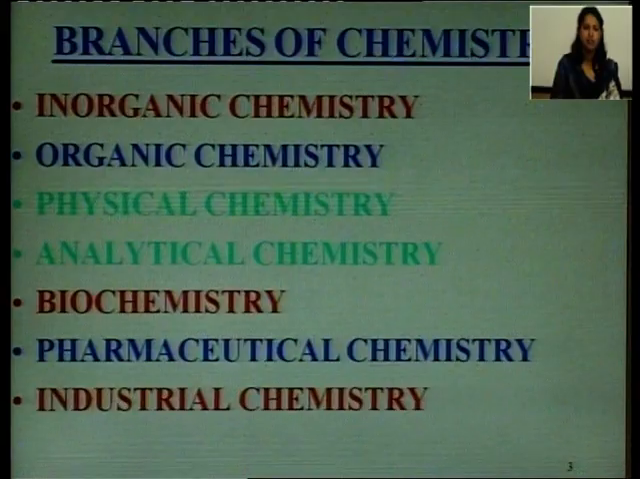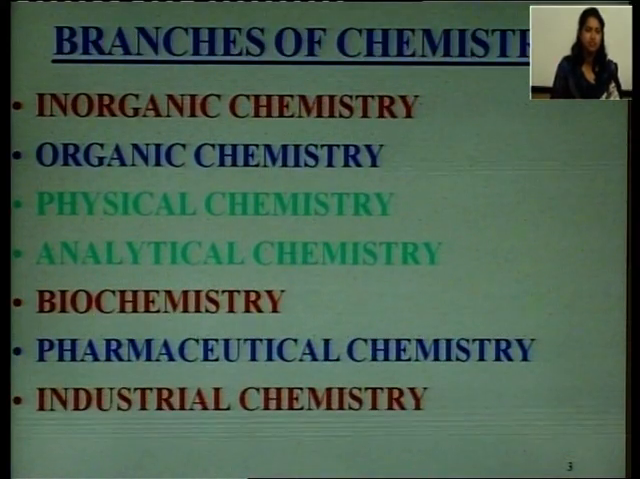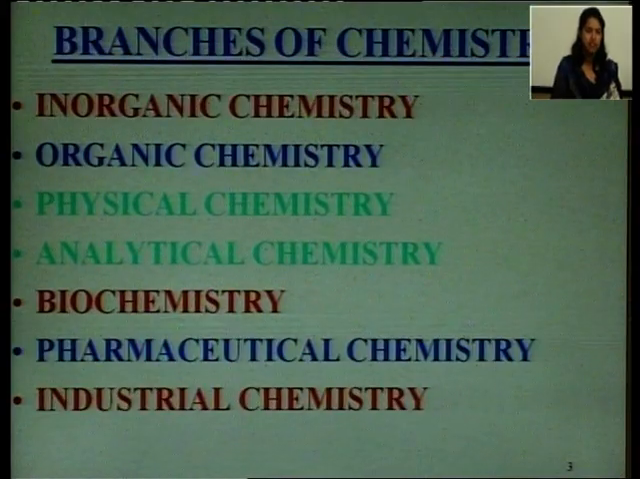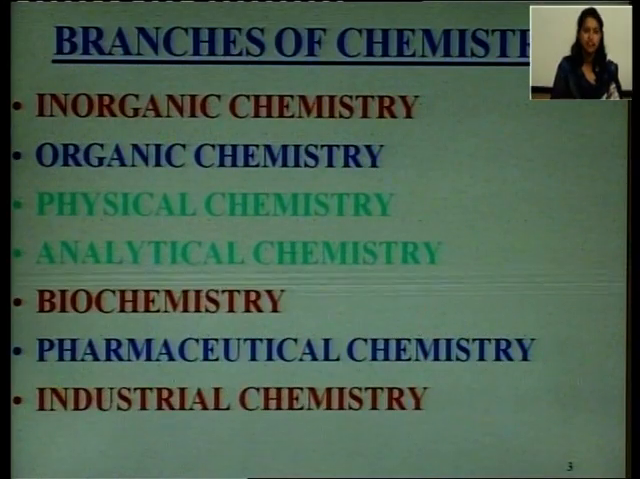What are the different branches of chemistry? There are different branches. The names are given on this slide. The first is inorganic chemistry, organic chemistry, then physical chemistry, then analytical chemistry, biochemistry, pharmaceutical chemistry and industrial chemistry. I will give you just an idea of what these chemistries are about.